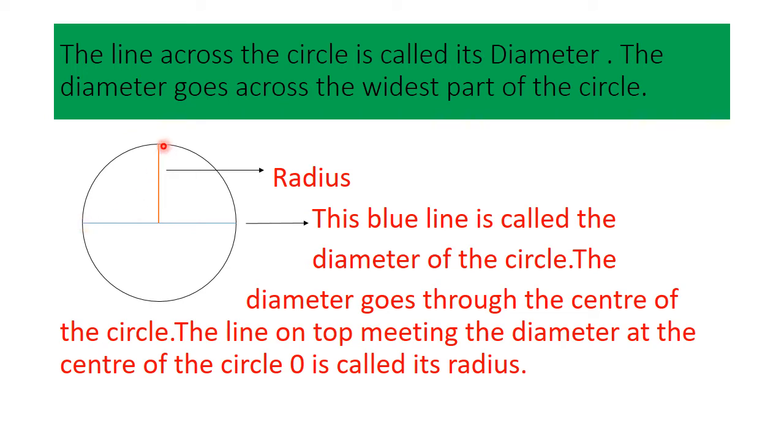Here we have a radius, but if we extend this line till here, we will get another diameter. So I hope the diameter and the radius concepts are clear to everyone. Let us take one more example. Suppose the radius of a circle is 4 centimeter. So what will be the diameter of the circle? It would be 8 centimeter.